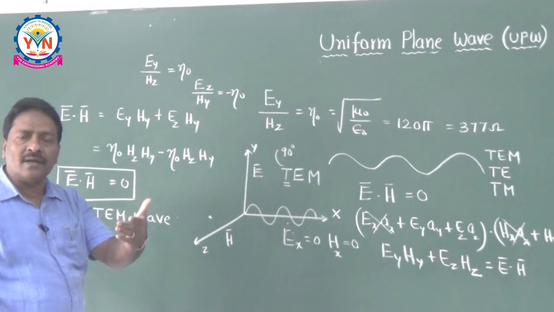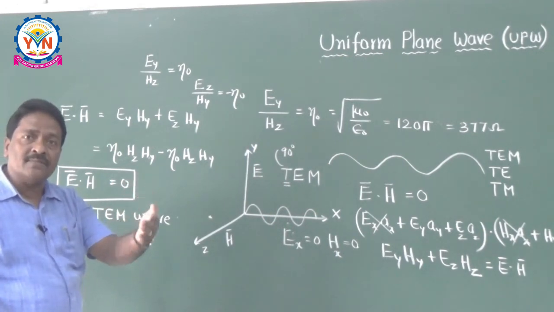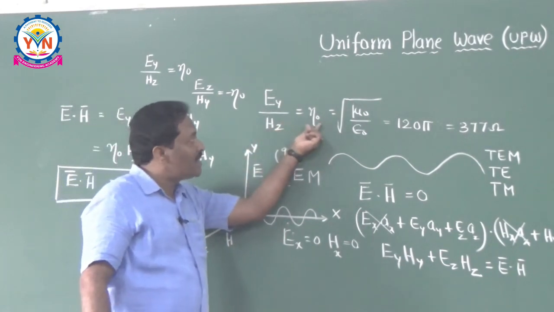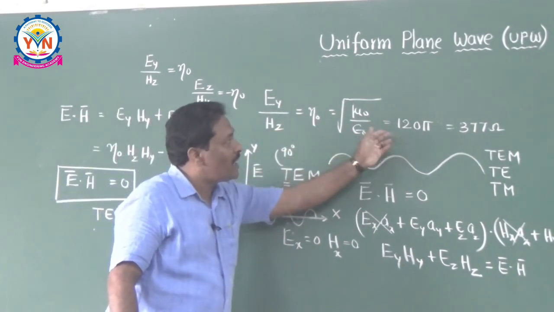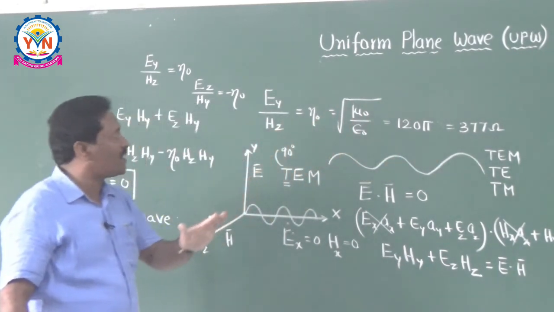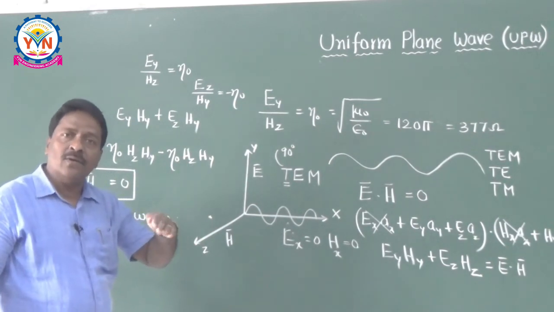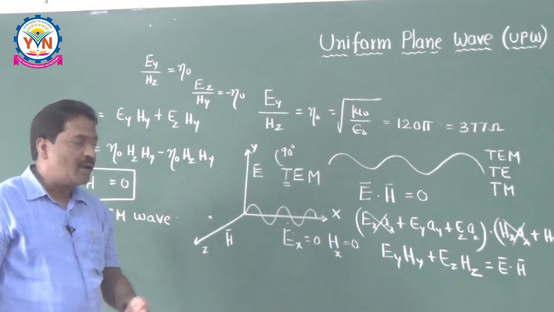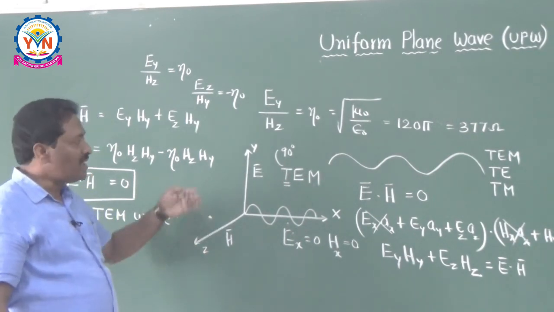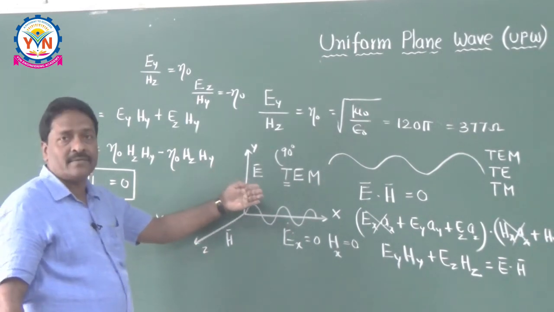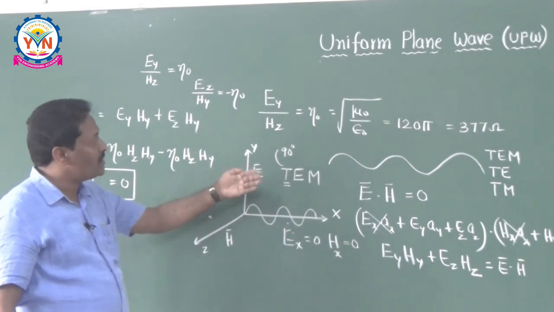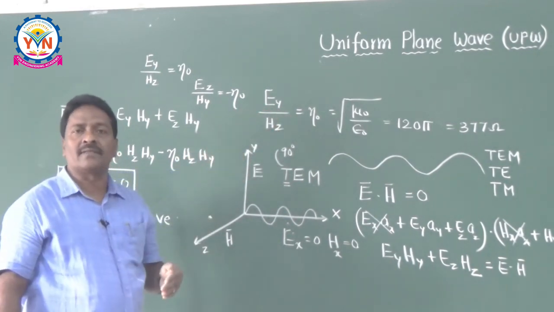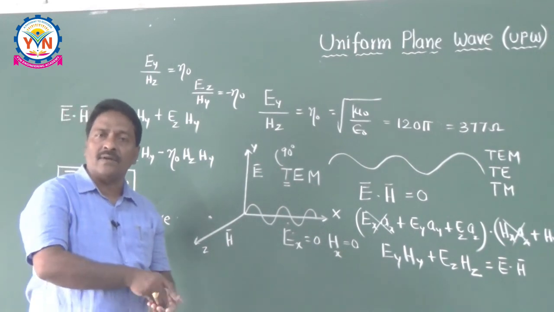Finally, I am concluding like this. Develop the relation between E and H, or prove that the intrinsic impedance of the free space is 120 pi or 377 ohms, or otherwise prove that the wave in the free space is nothing but a TEM wave. So in this way you have to calculate and you have to tell about the properties of the uniform plane wave in free space. So in this class what we have done?